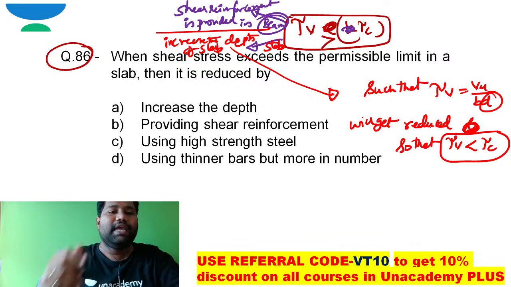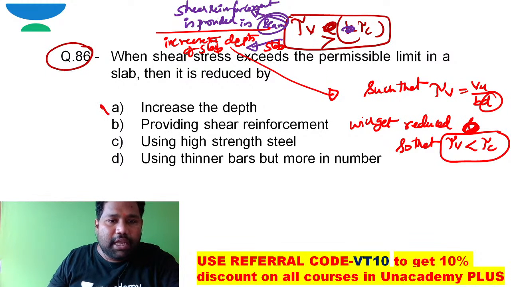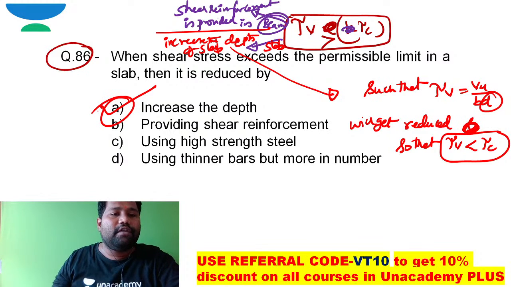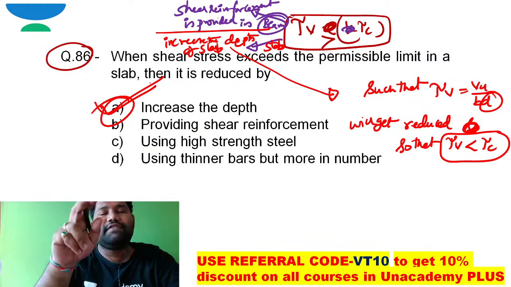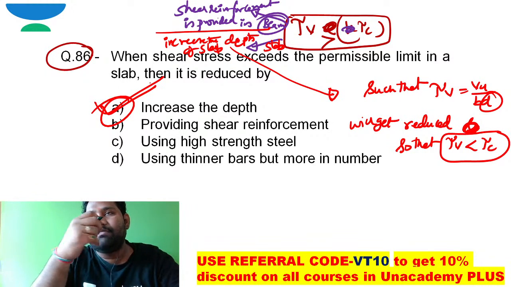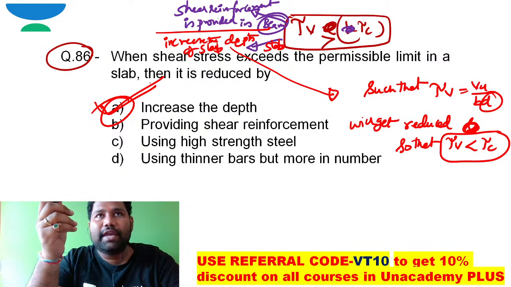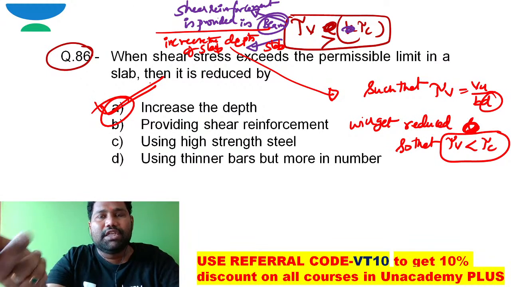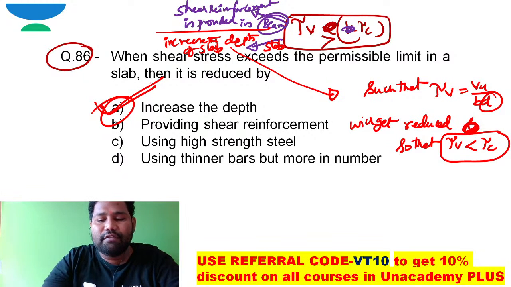So this is how we deal with shear design in slabs: increase the depth to reduce the shearing stresses. In beams, we can increase the depth of the section, or else provide shear reinforcement, which is the better option.